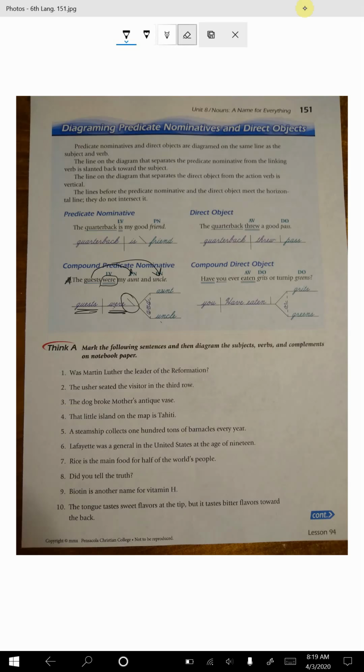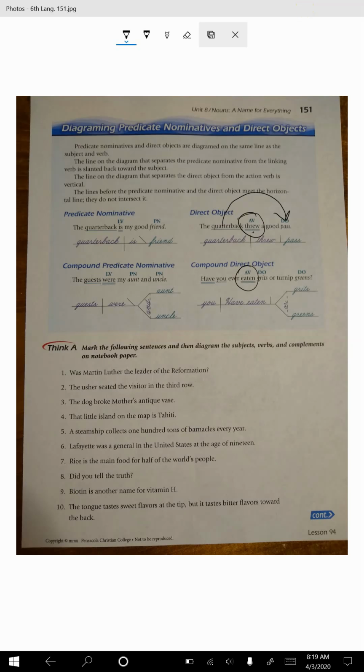All right, so now let's go to direct objects. So what's the difference between a direct object and a predicate nominative? The main difference is the verb. Over here, we have action verbs. We have an action taking place. In this sentence, we have throw. So the quarterback, who's the subject, what is he throwing? A pass.